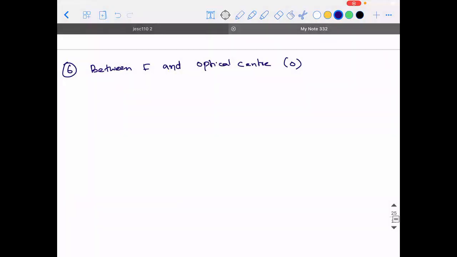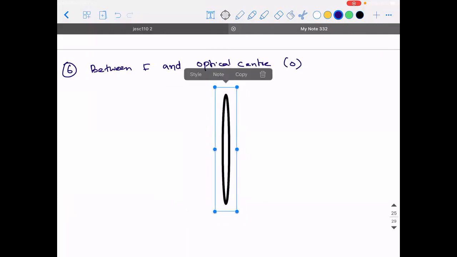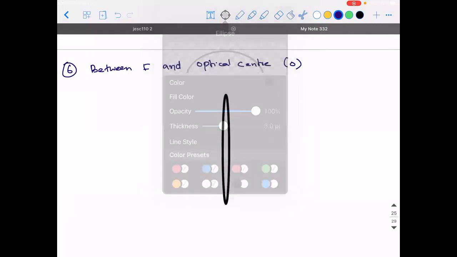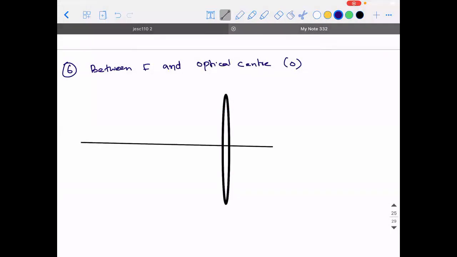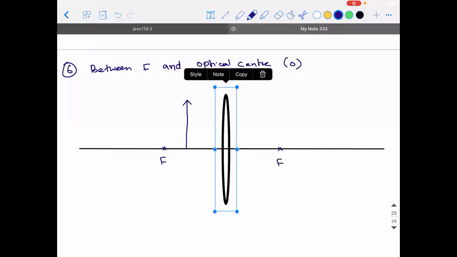Between F and optical center, O. So if this is the focus, if I place it here, what do you think will happen? Need some more space.